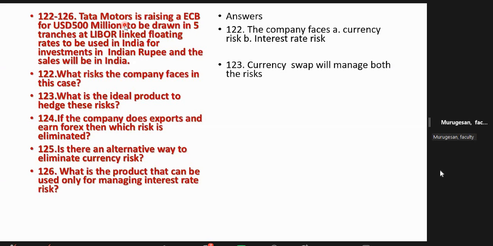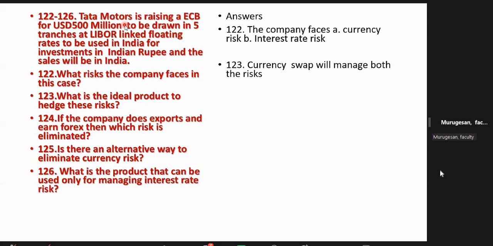The major first risk is currency risk. Currency risk means your loan will be in dollars, but you are earning rupee income. So the rupee has to be converted to dollars at the time of repayment. That is called exchange rate risk, or also called currency risk.